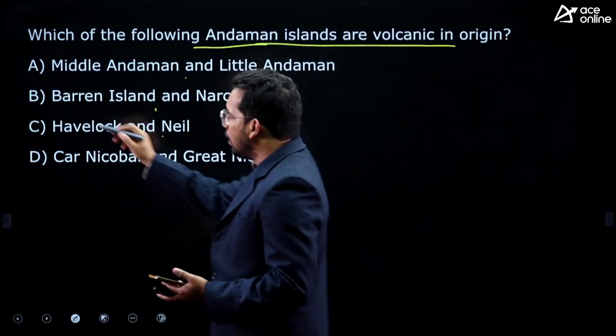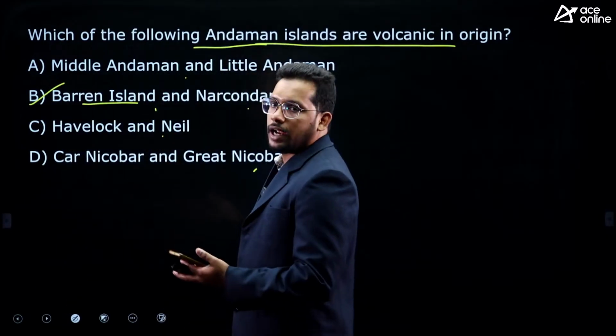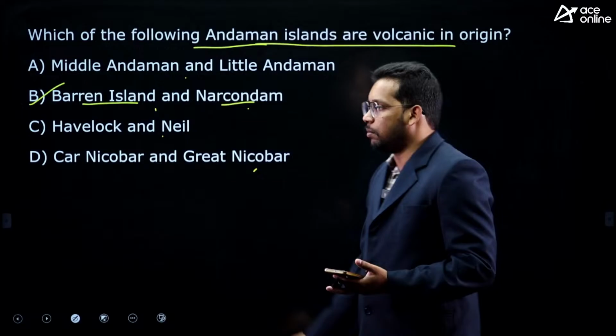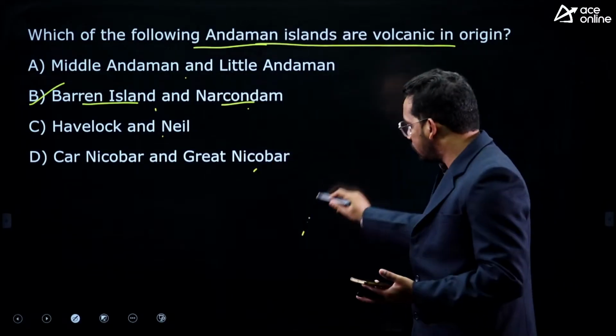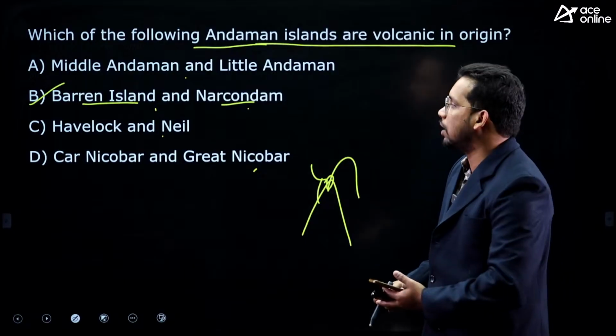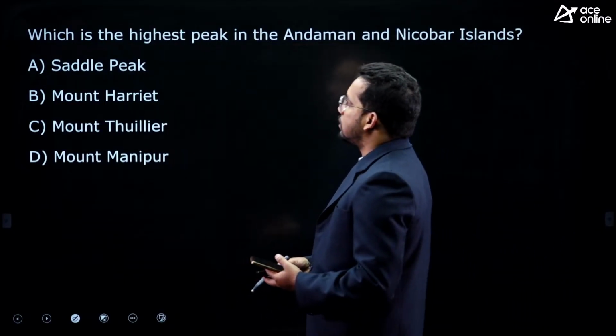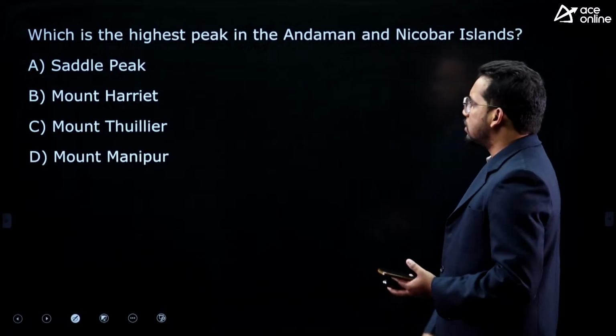Yes, very popular. In India, there is only one active volcano, that is Barren Island volcano or Narcondam. So these two islands are formed because of the volcanic eruption and solidification of lava, right? Yes, correct. Most of you have answered this correctly. And a very direct question you should answer.